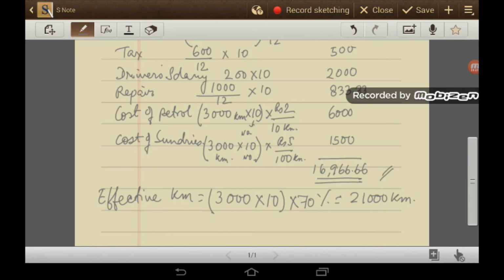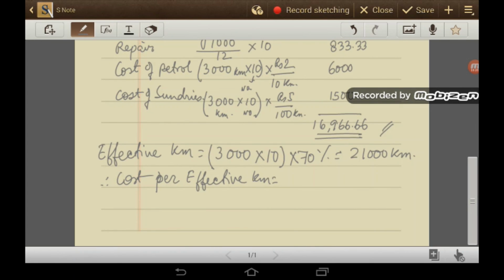So therefore cost per effective kilometer is equal to rupees 16,966.66 by 21,000 kilometer. So this will give you rupees 0.808 per kilometer.